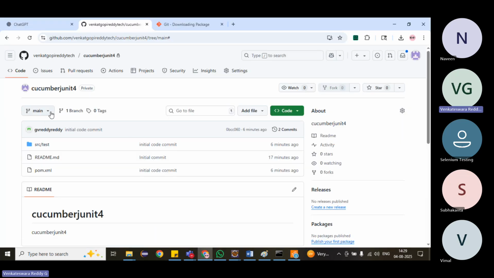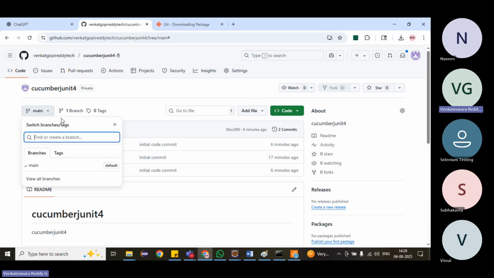Sometimes we want to create a branch in the repository. Some projects keep different branches, that means each person will work on a different branch. They will not allow access to commit directly in the main branch. They have to create their own branch, write the code, and once it is stable, then commit that code into the main branch. Because if multiple people are working, stable code can suddenly stop working, and then we will get escalations. To avoid those things, first we work on a branch.